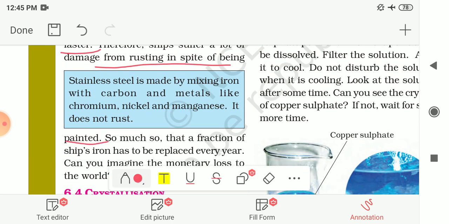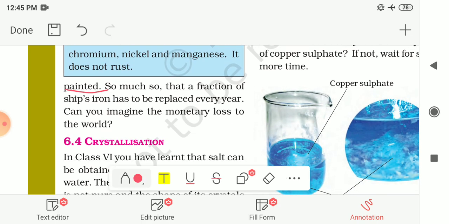So that's why the majority part of the ship is covered with water, or comes in contact with water, so it suffers a lot of damage from this rusting. To prevent this, they paint the outer surface of the ship, and still a fraction of the ship's iron has to be replaced every year. Because of this rusting, the part of the ship which is made of iron is replaced every year.